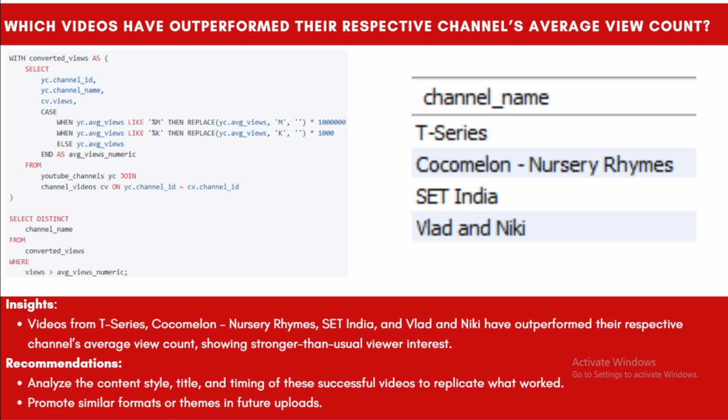So my recommendation for the lowest performing channels is that they should follow the strategies of channels that are doing outstandingly. What is their content style, what is the timing, in which timing they are posting and how frequently they are posting. This kind of analysis helps lower performing channels do better to get more viewers and more engagement, because for getting more engagement and a wider reach, we need to focus on all the areas.